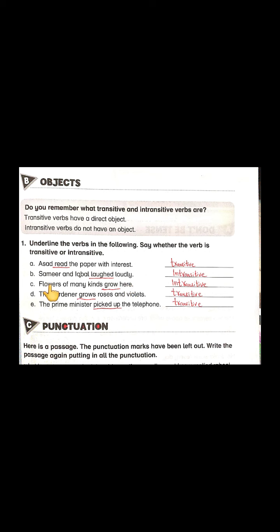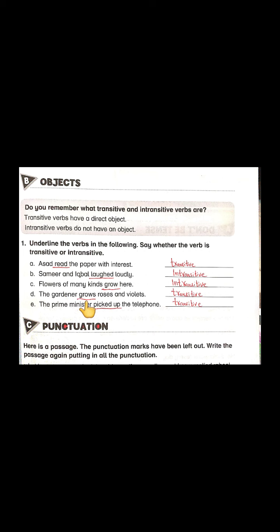C is flowers of many kinds grow here. Again, grow is our verb and it is an intransitive verb because there is again no object in this sentence.